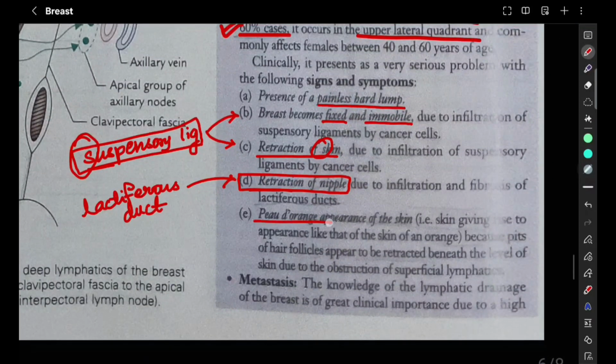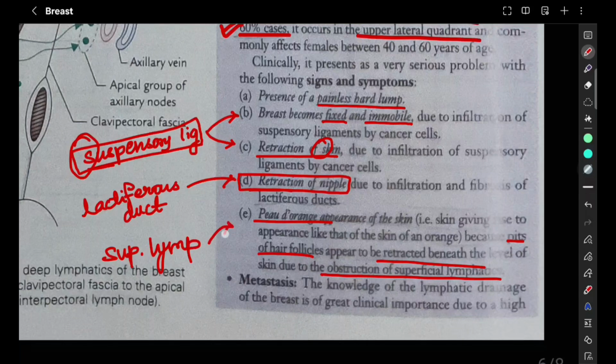Now this peau d'orange, it is because pits of hair follicles appear to be retracted beneath the level of the skin because of obstruction of superficial lymphatics. So when superficial lymphatics get obstructed, it is going to cause peau d'orange appearance.